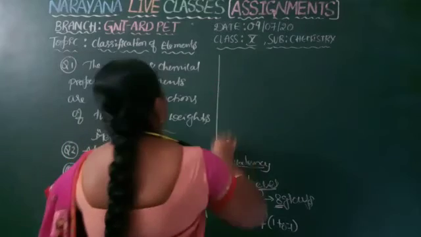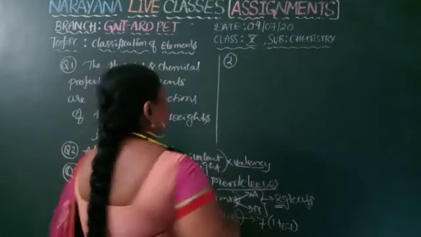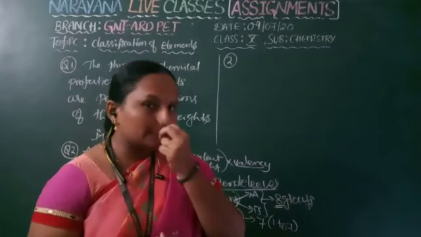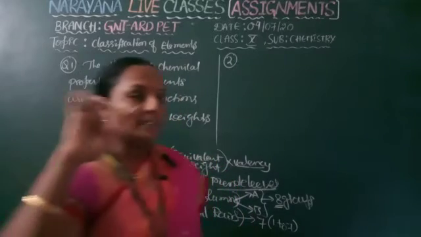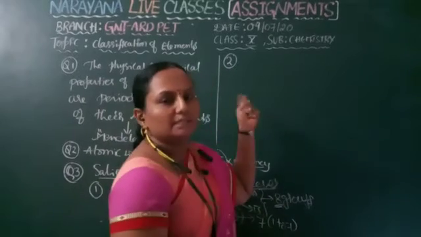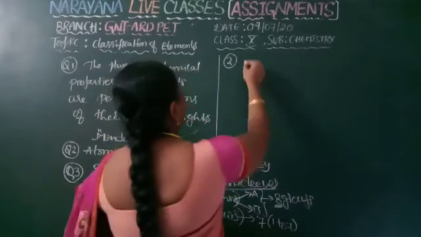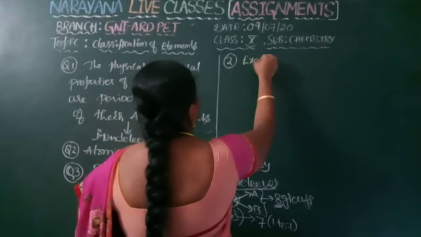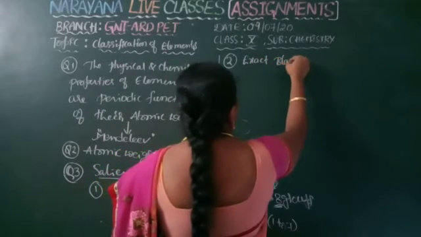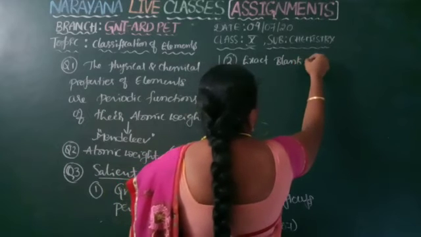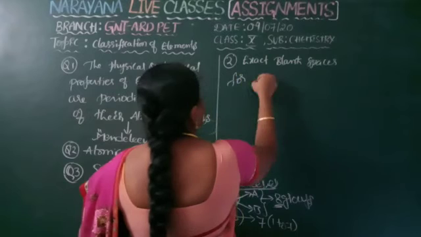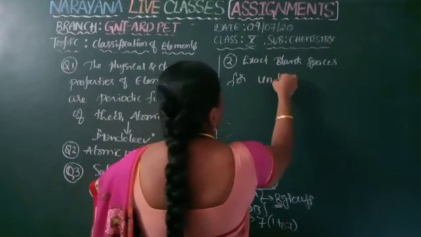Next, the second most important feature is, he gave exact blank spaces for undiscovered elements. Some element is going to be discovered in the future, that should be fixed in this box. Like that he gave exact blank spaces for newly discovered, undiscovered elements,